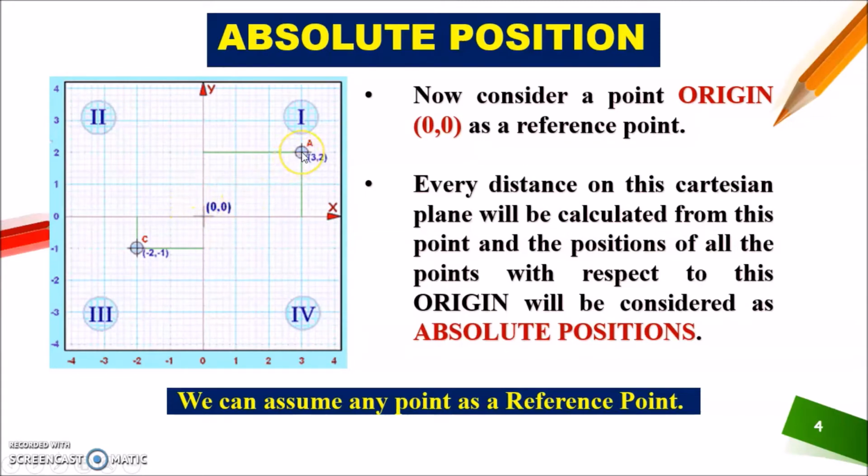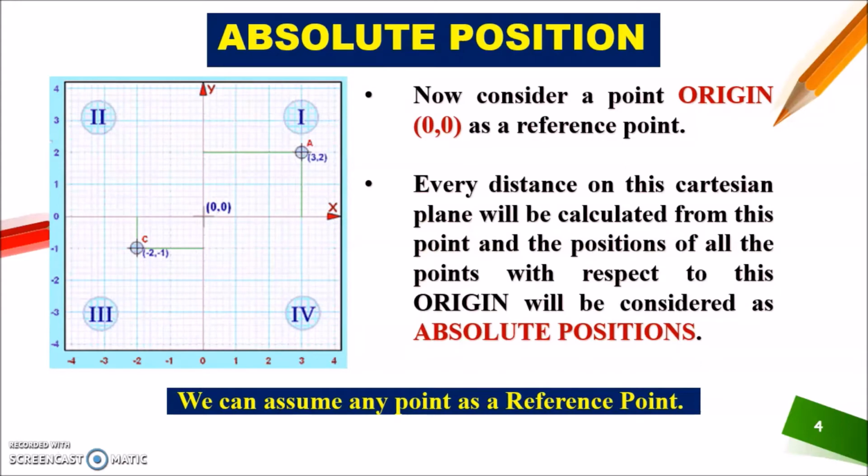Now position of A, position of C, all the distances in all the four quadrants will be measured with this point as our reference point. So every distance on this Cartesian plane will be calculated from this point, and the position of all the points with respect to this origin will be considered as absolute positions. Is it clear, students? So we can assume any point as our reference point.